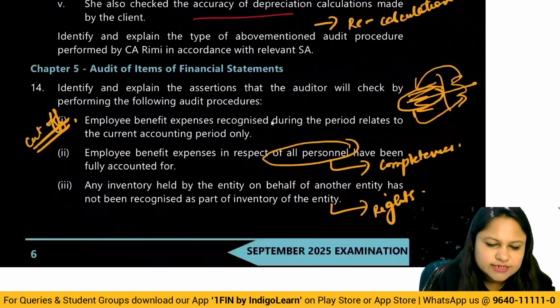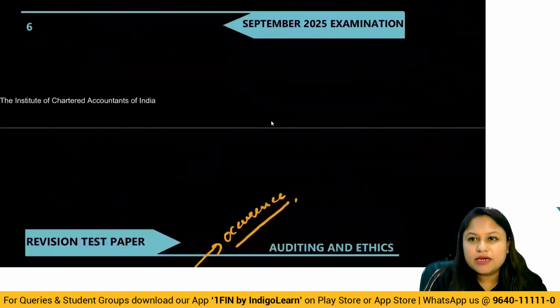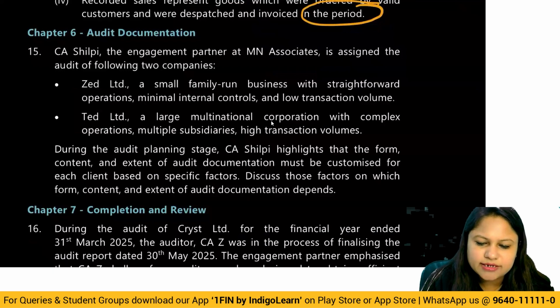You can identify; identification you have done, explanation you have to understand by the way it has been performed. Then audit documentation: CA Shilpi, the engagement partner at M and Associates, is assigned the audit of the following two companies.